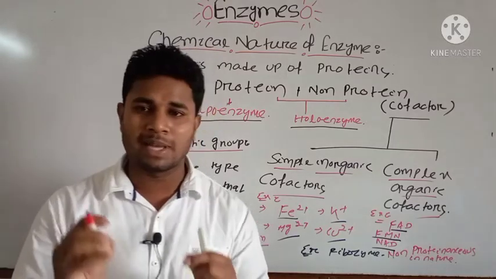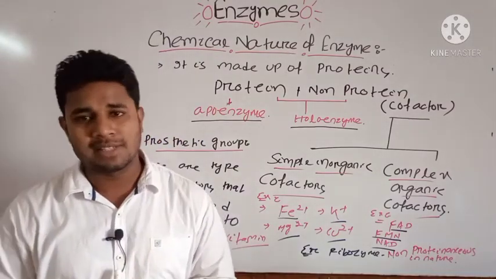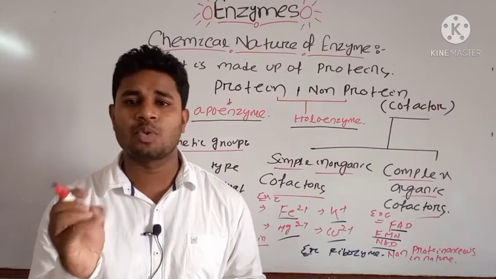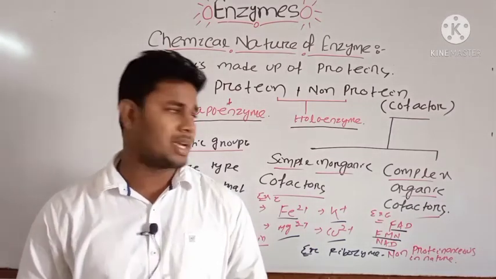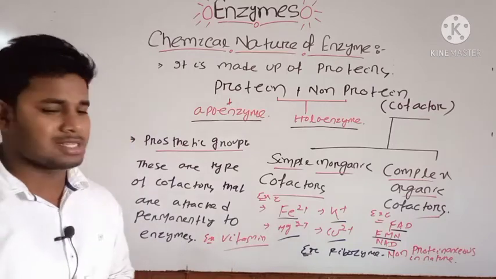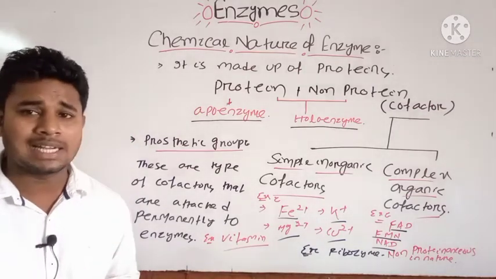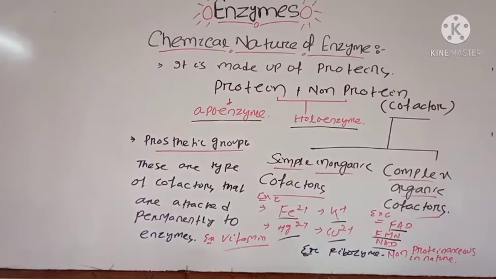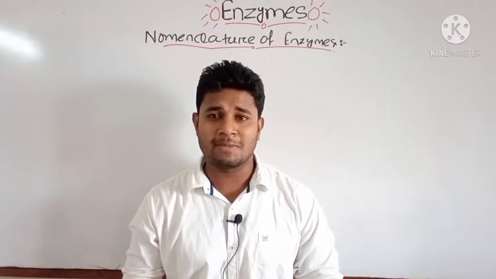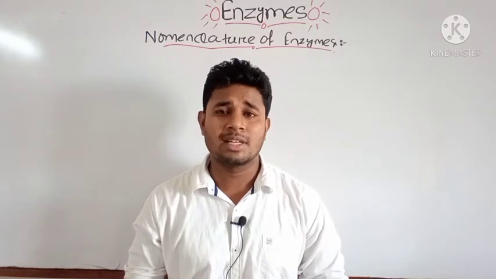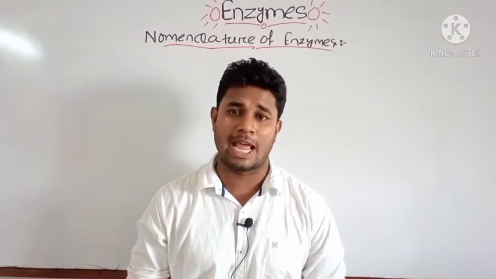Okay, these are the basic types of enzymes based on the presence of protein and non-protein parts, that is the apoenzyme and holoenzyme. Okay, note down these points, then we will discuss a few other important types of enzymes. Already we have discussed the chemical nature of enzymes, and now we can discuss the important nomenclature types of enzymes.